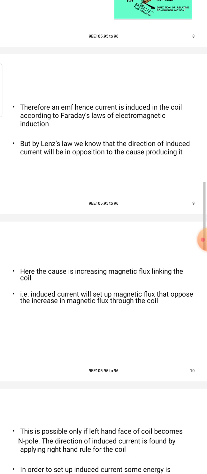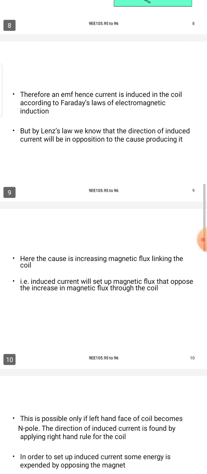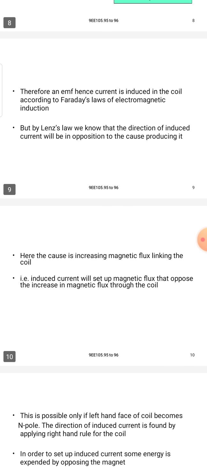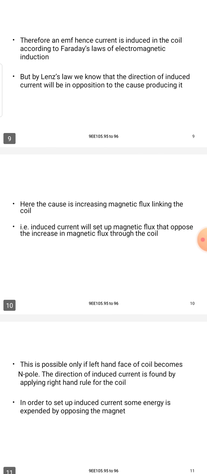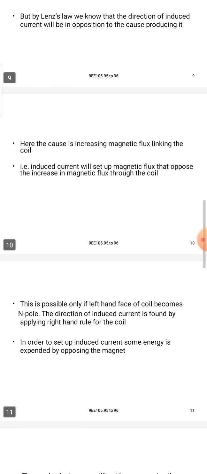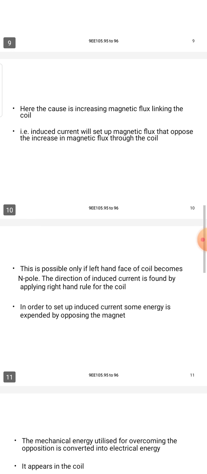But by Lenz's law, we know that the direction of the induced current will be in opposition to the cause of its production.